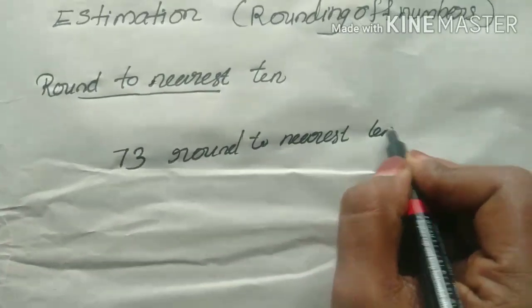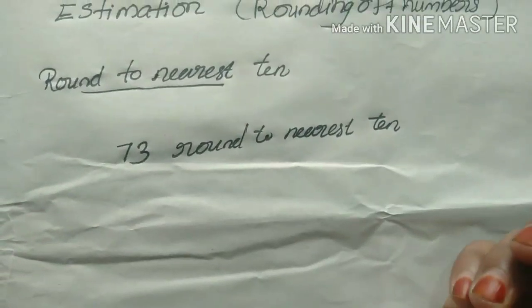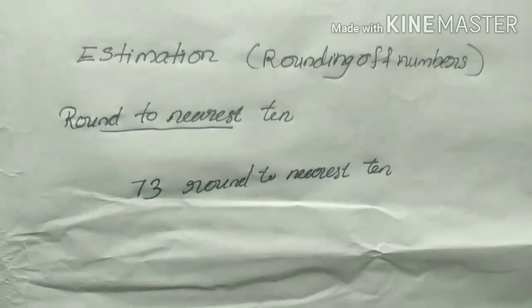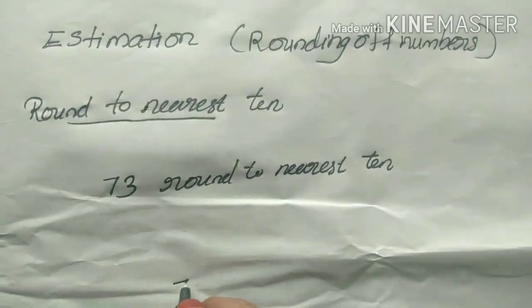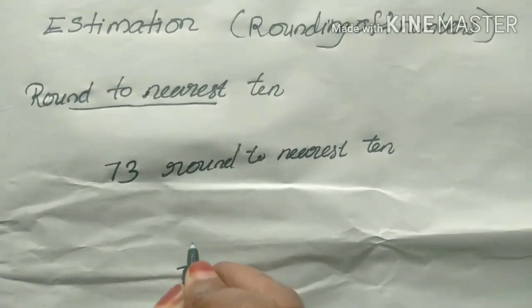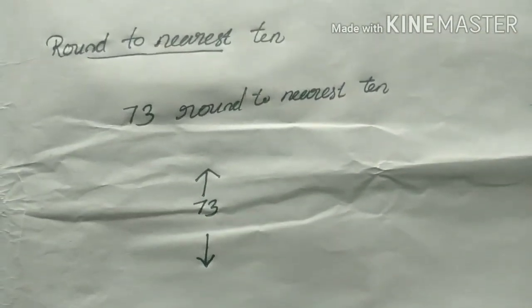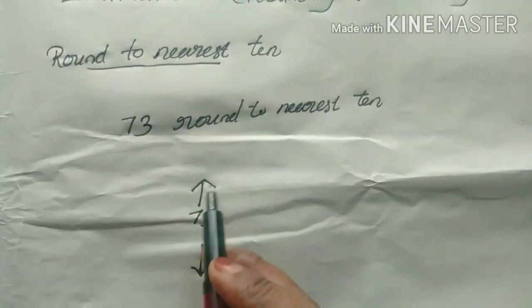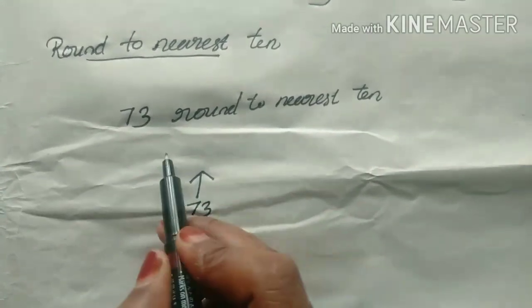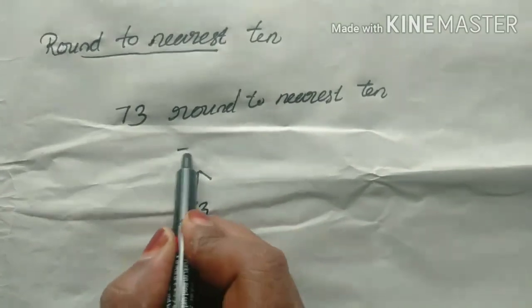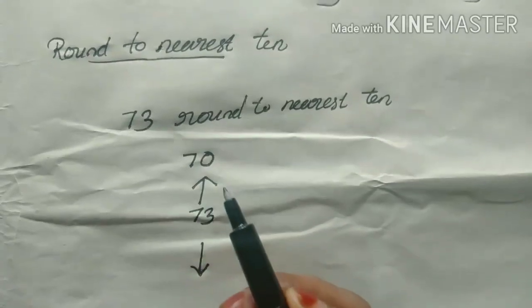How do we round 73? First we write the number 73. Then which is nearest? Which tens come before and after it?